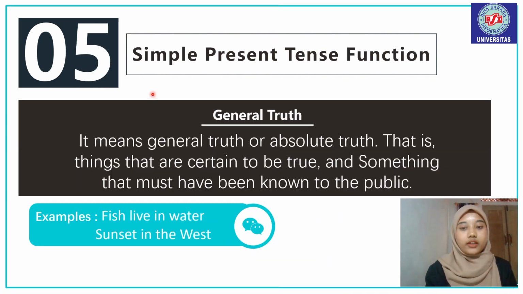Next, number 5 is the simple present tense functions. The first one is general truth. It means general or absolute truth, that is, things that are certain to be true and something that must have been known to the public. Examples: fish live in water, the sun sets in the west.